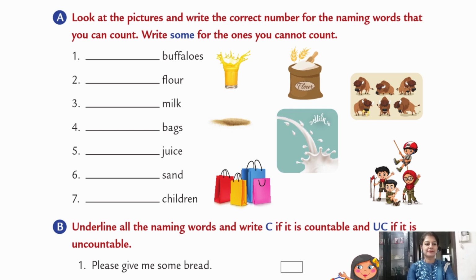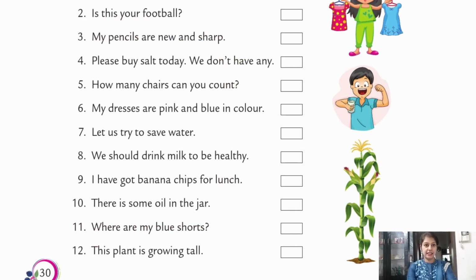Now question number B. Underline all the naming words and write C if it is countable and UC if it is uncountable. First, please give some bread. Bread is an uncountable noun. We cannot count bread, but yes, we can count loaves or pieces or slices of bread. The word bread is a mass noun and uncountable. So here we will write UC. Second, is this your football? Football is countable, so we will write C.